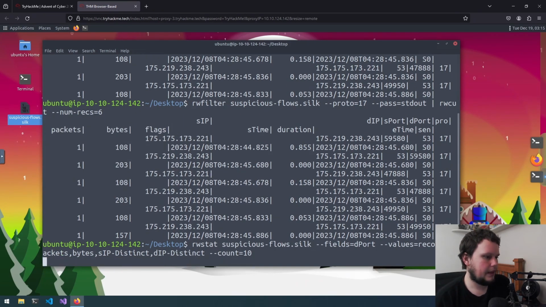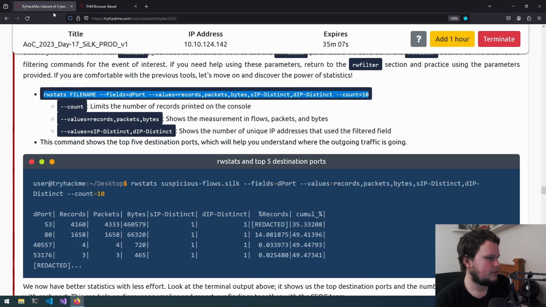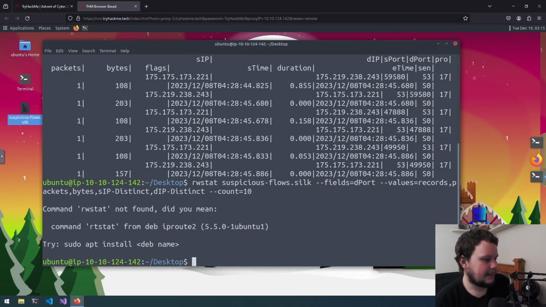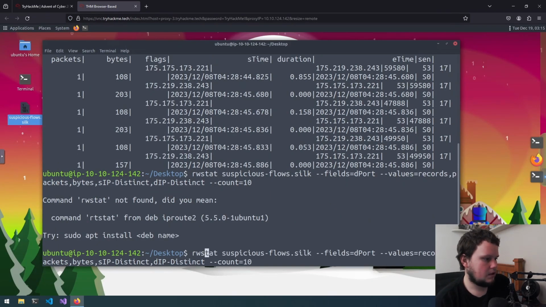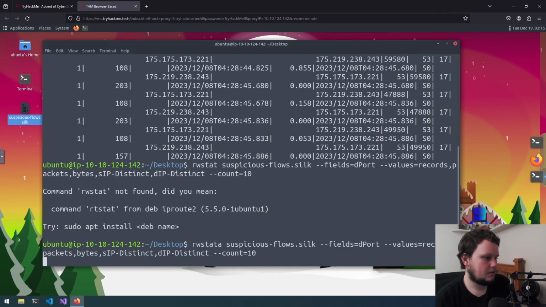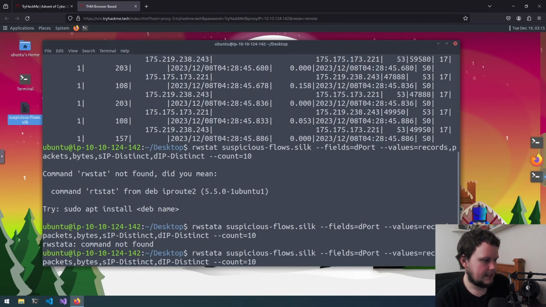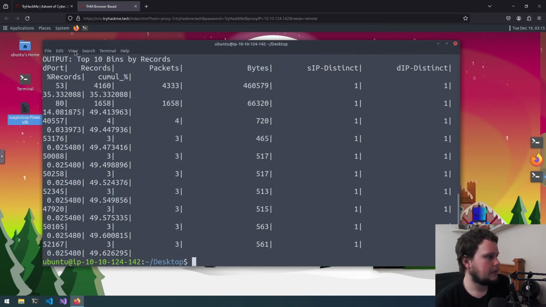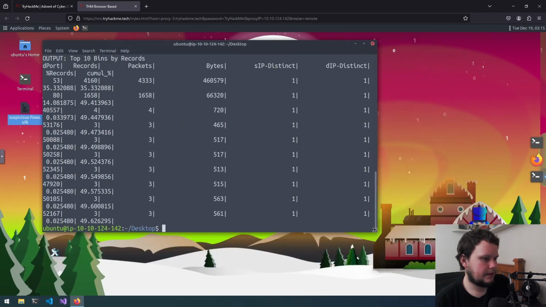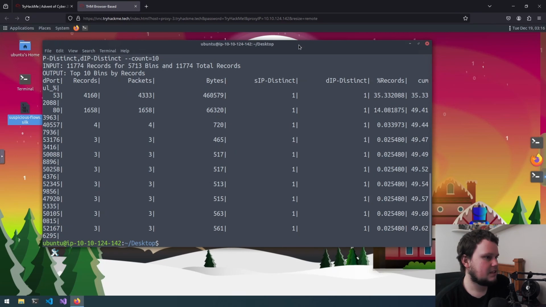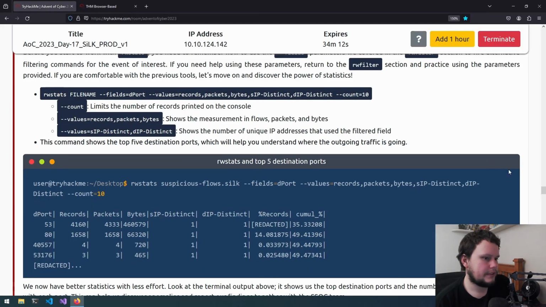So if we now run that, apparently rwstats is not found. It's because, my bad, I accidentally removed an s from there. So go to here, put the s back in. Oh, I also spelled that wrong. There we go. Okay, what I might do is just zoom out a little bit, and then expand this. There we go, that's a bit easier to see. So destination port 53 is 35% of the records. So that was the next question.